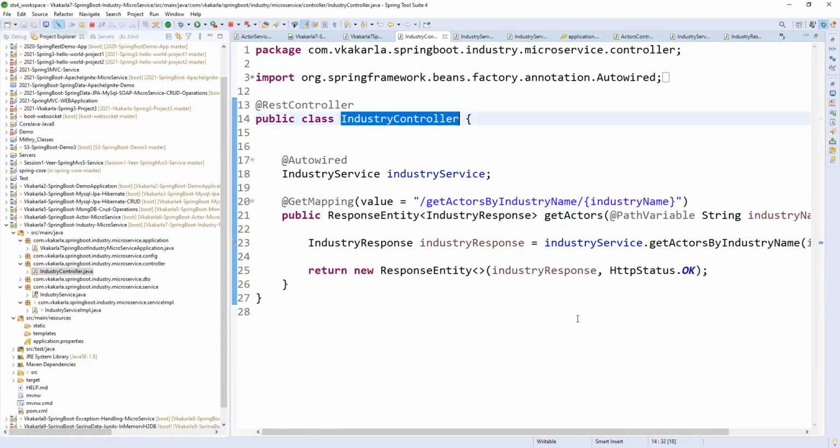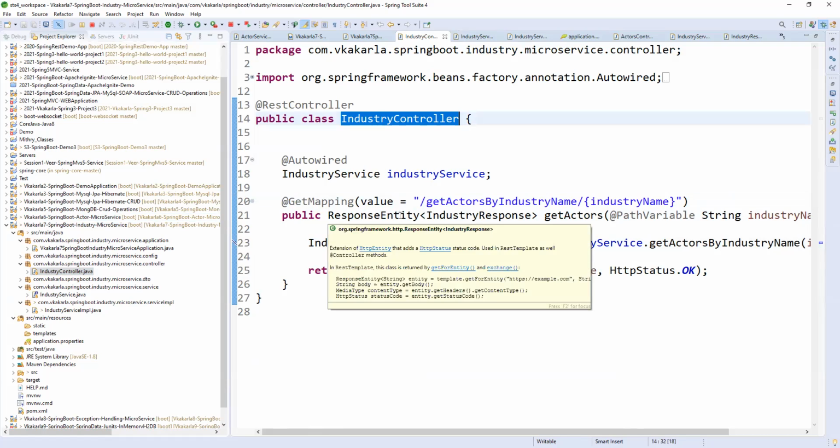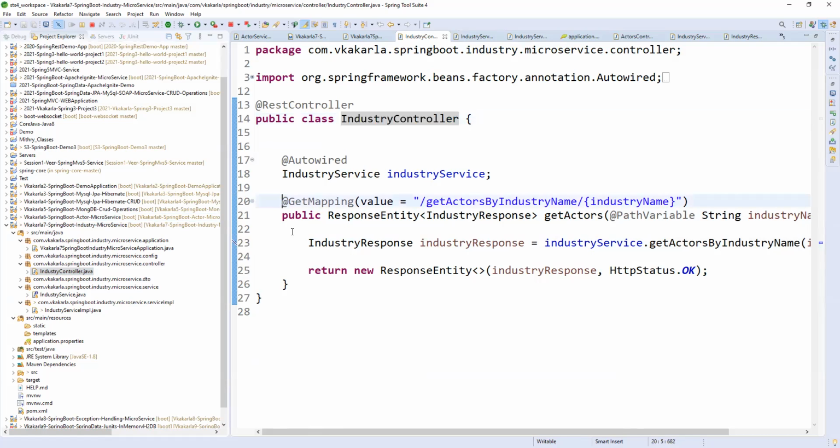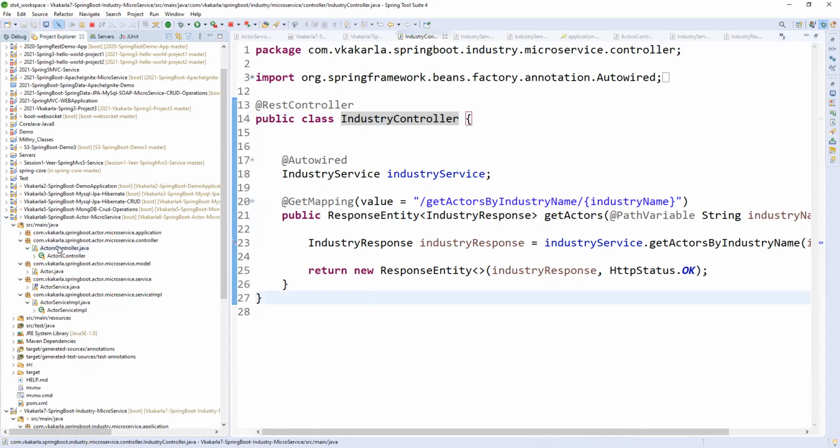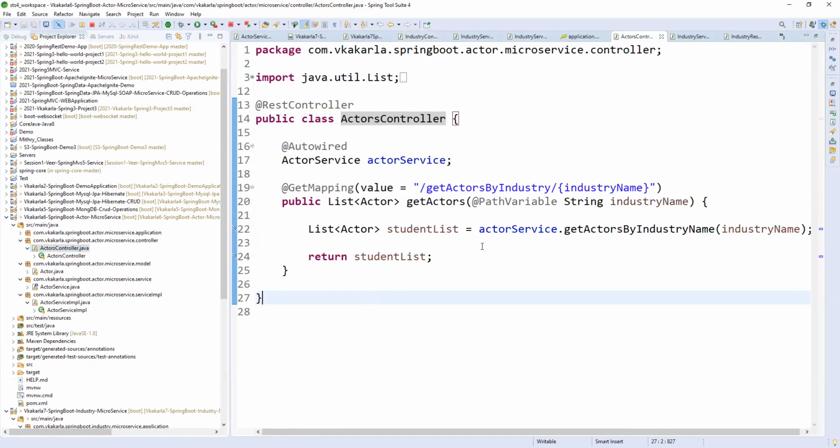Once again, in the industry project, we have only one API, right? Get actors by industry. Only one. Okay. Correct. In the actors project, what do you have? Only one API, right? Only one API. Okay. So you have started the industry API as well as the actors API.